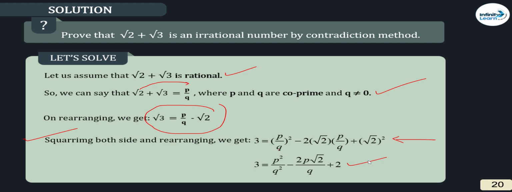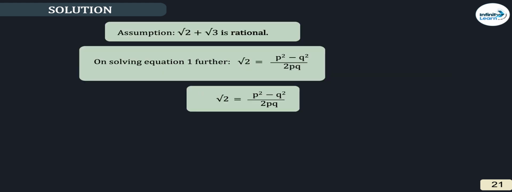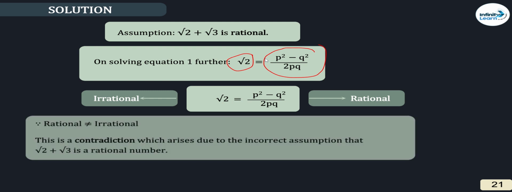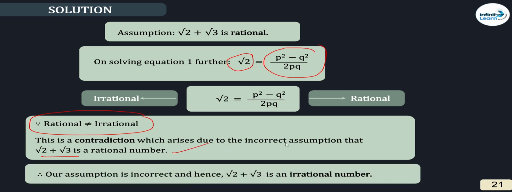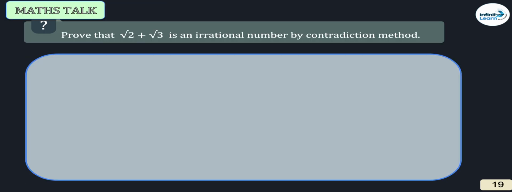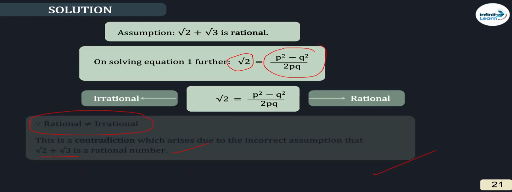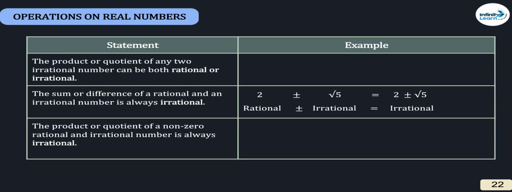Any doubt till here? The number part on one side, the irrational part on one side. So this is irrational and what remains here? Rational part. So irrational will not be equal to rational number. So our assumption that root 2 plus root 3 is rational is wrong. Therefore root 2 plus root 3 is an irrational number. Clear? Okay. Any doubt? Let's go.